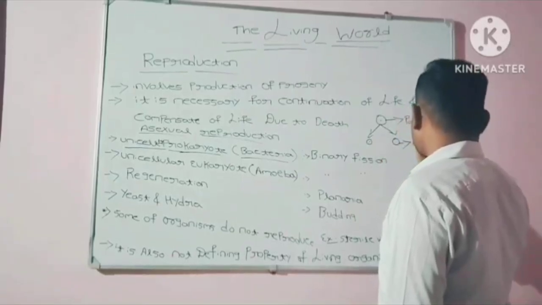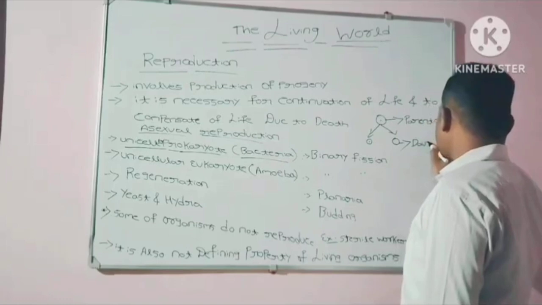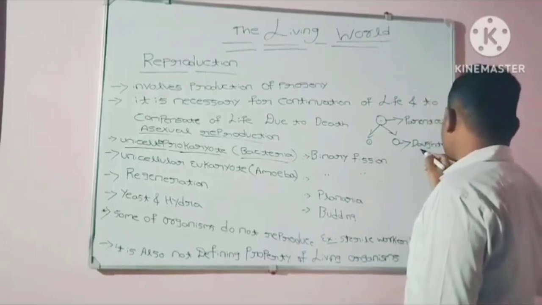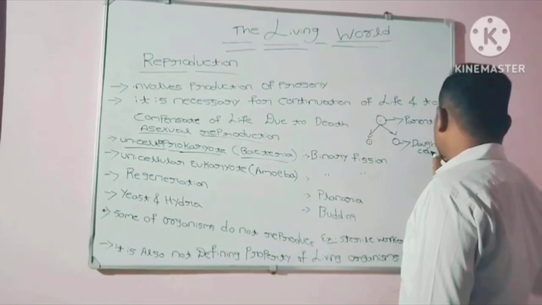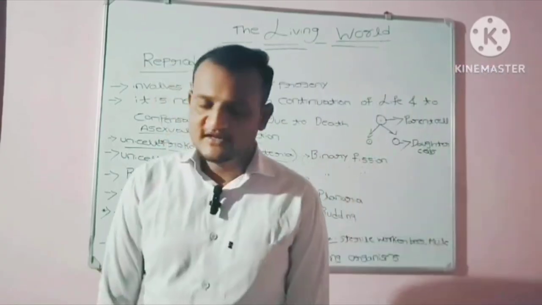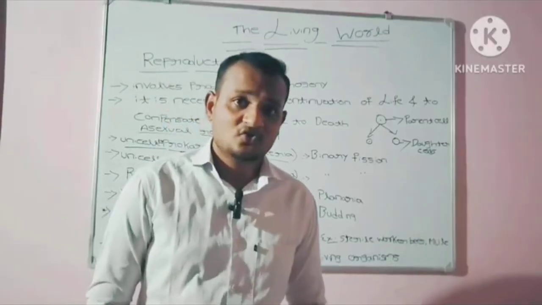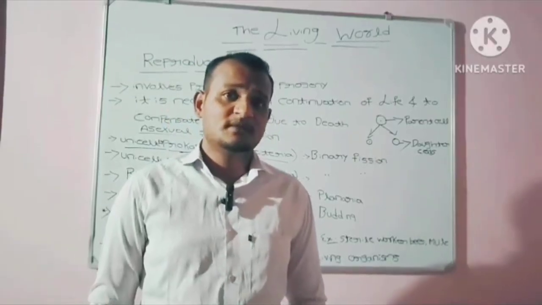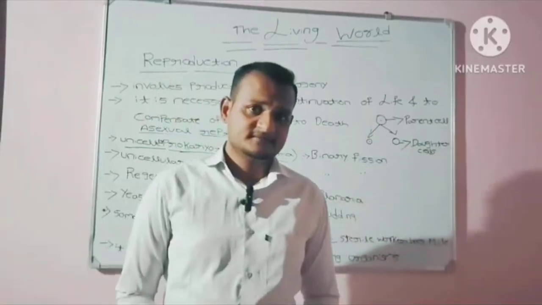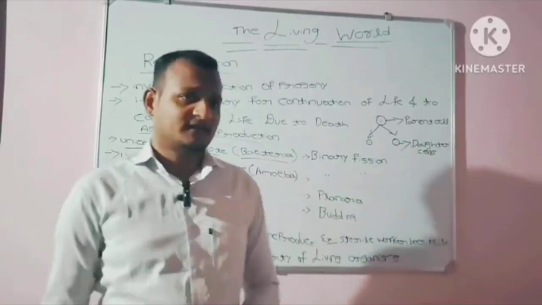When the single parent cell divides into two identical daughter cells, both of the daughter cells later grow into the original cell size. That is binary fission.